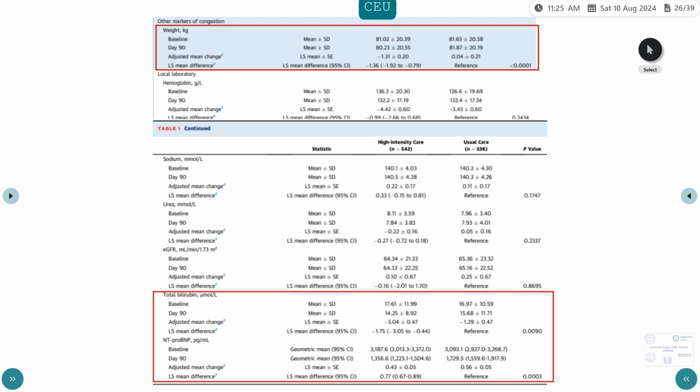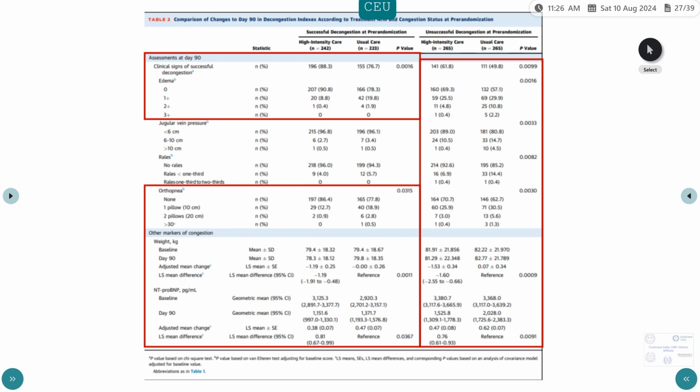These were the other results in terms of decrease in weight in both arms at day 90. There was more decrease in weight in the high intensity arm than the usual care arm. And coming to NT-proBNP values, they were also lesser in the high intensity arm than the usual care arm.